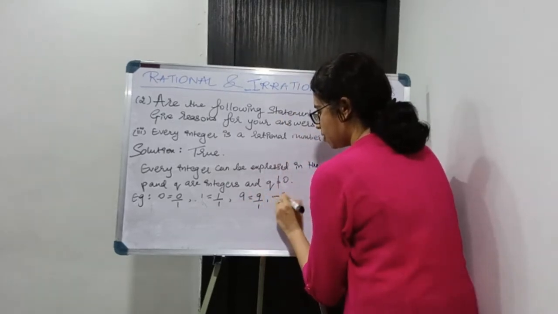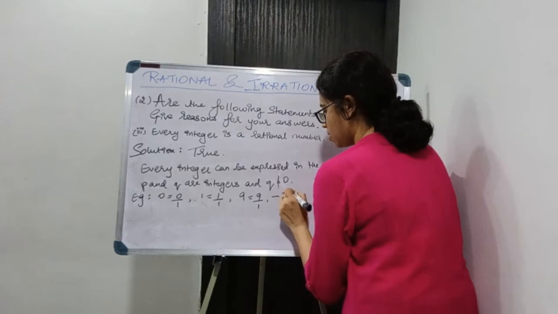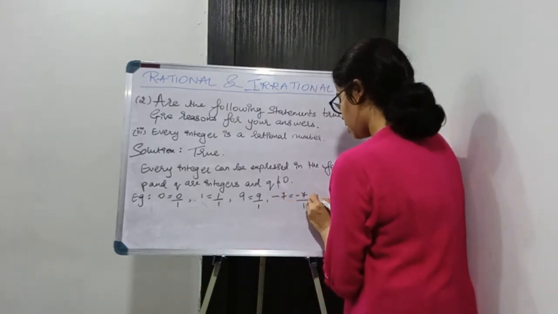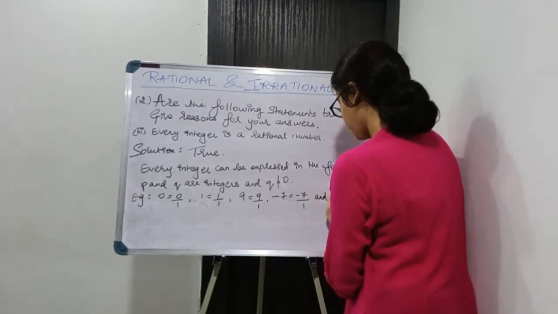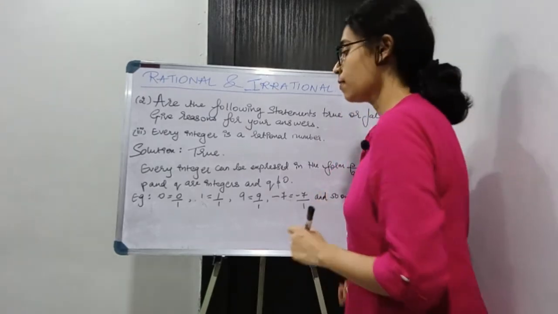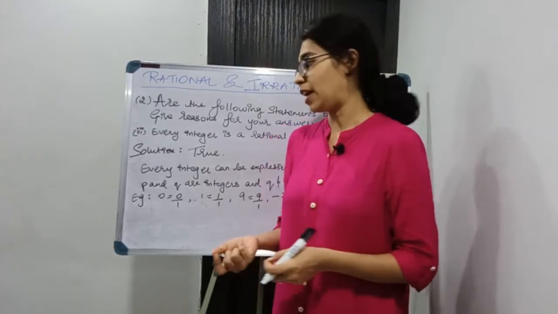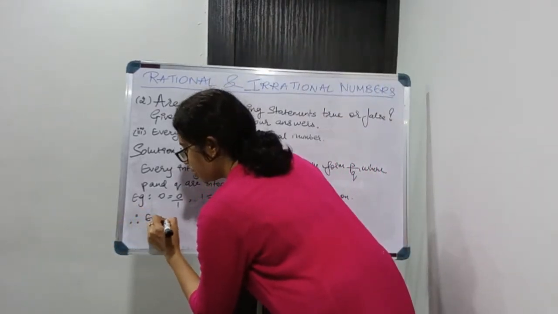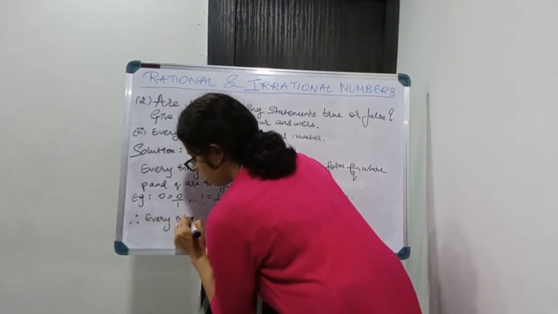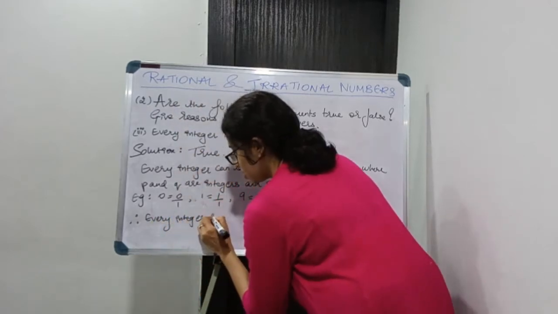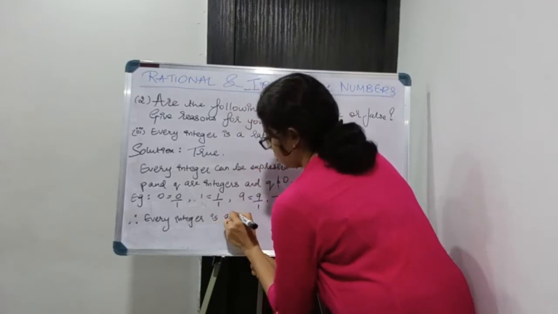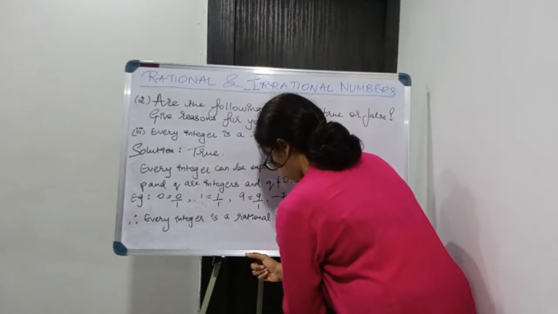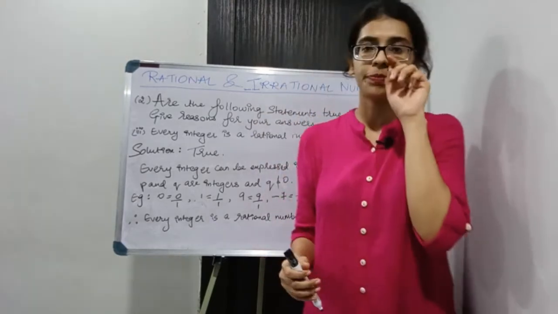Minus 7 I can write as minus 7 upon 1, and so on. This applies for every integer value. So I can say that every integer is a rational number.